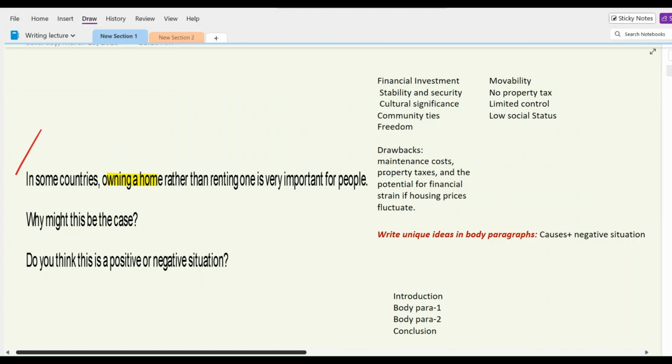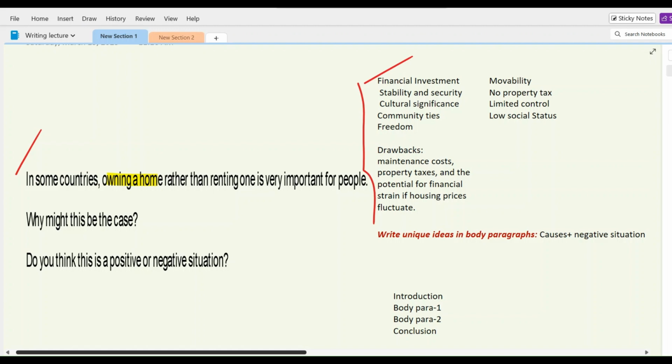It can have different meanings, but in here I have incorporated a few. For example, it can be financial investment, stability and security, cultural significance, community ties, freedom. It can have negative impacts of owning a home, for example, maintenance cost, property taxes, and the potential for financial strain if the housing prices fluctuate.